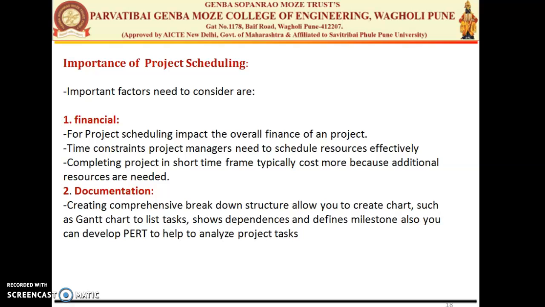Second is documentation. Documentation is nothing but you have to create your work breakdown structure. The breakdown structure is again the different tasks for that project with dependencies, as we have seen in the last session. So the overall project is divided into multiple tasks with dependencies, and we can create the chart showing how the tasks are correlated with each other.